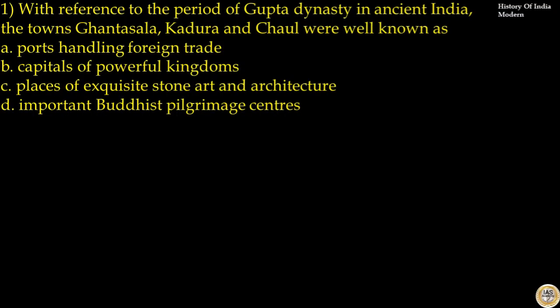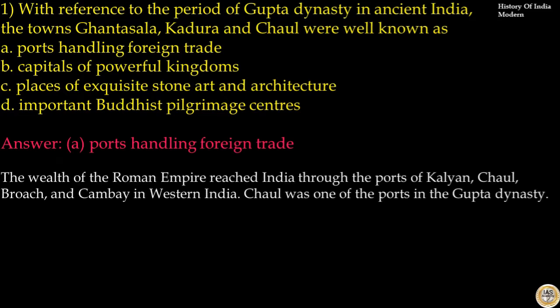Our first question is, with reference to the period of Gupta dynasty in ancient India, the towns Gandasala, Kadura and Chol were well known as. Options are ports handling foreign trade, capitals of powerful kingdoms, places of exquisite stone art and architecture, important Buddhist pilgrimage centers. The answer to this question is option A, ports handling foreign trade. The wealth of Roman Empire reached India through the ports of Kalyan, Chol, Broch and Campe in western India. Chol was one of the ports in Gupta dynasty. So the answer to this question is option A, ports handling foreign trade.